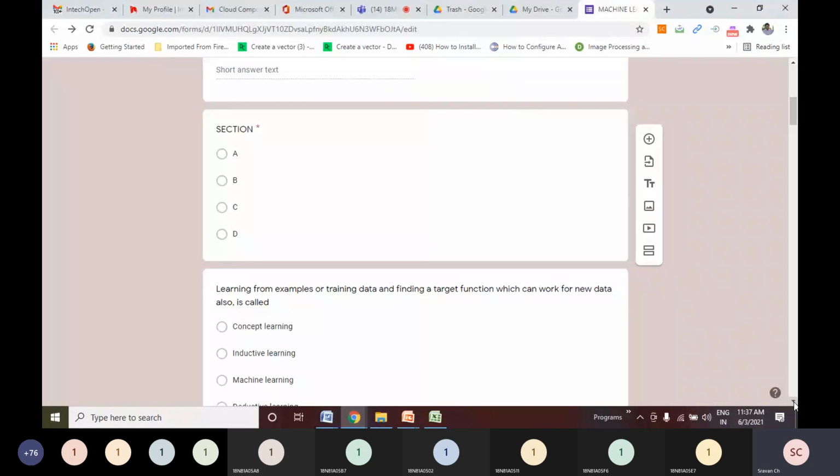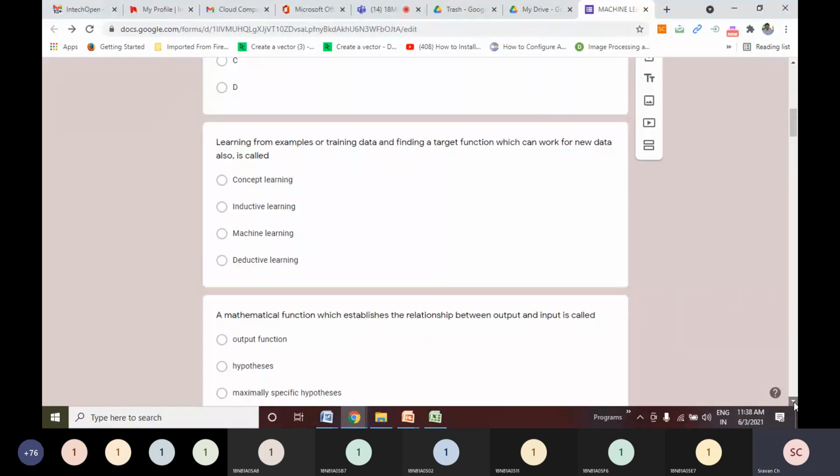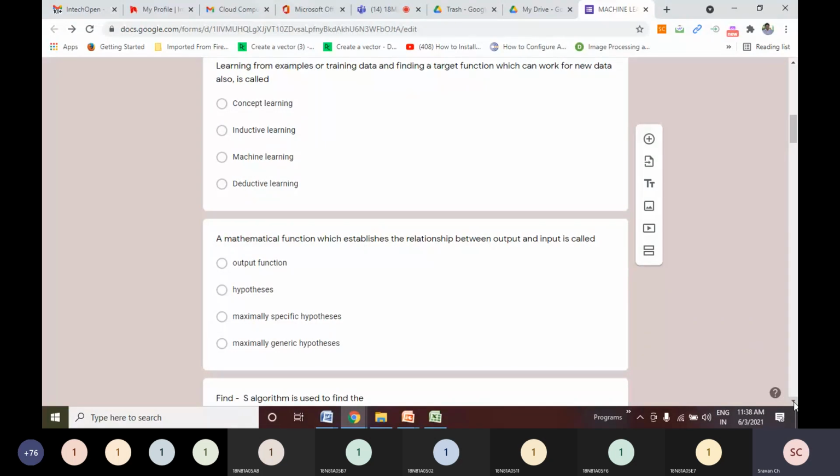So coming to the questions, let me start with the first one. Learning from examples or training data and finding the target function which can work for new data is called inductive learning. Friends, even concept learning is also correct. For both concept learning and inductive learning, we have given the one mark. If you opted for either answer, in both cases we have given the marks.